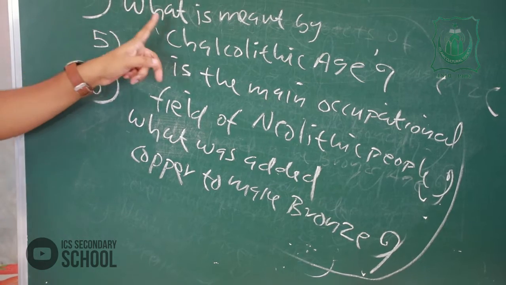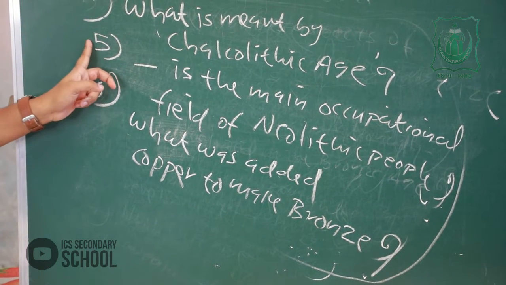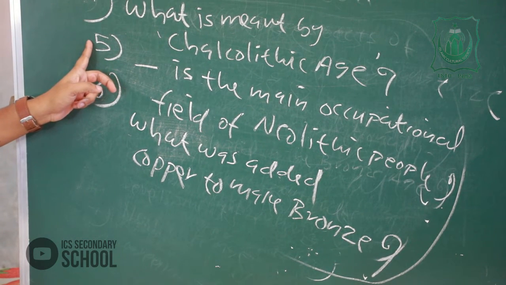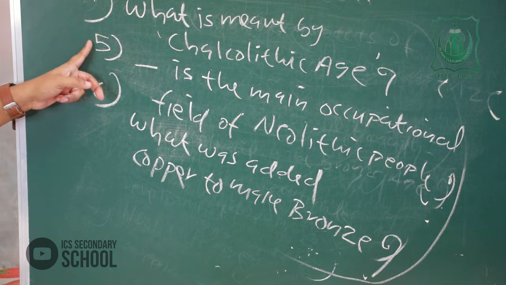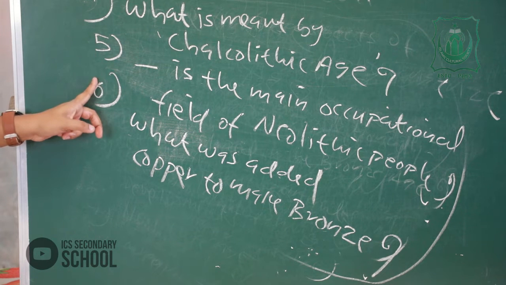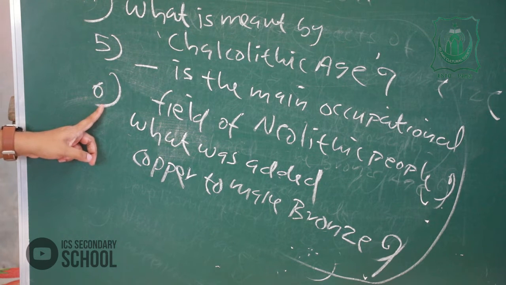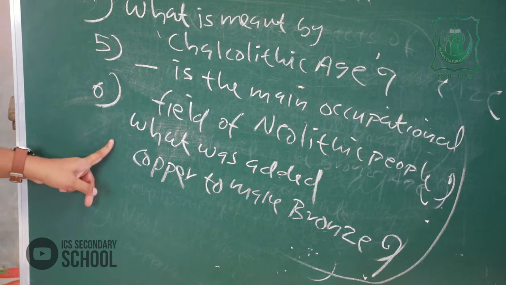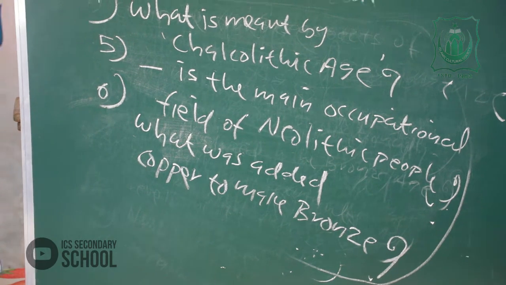Question number 4. What is meant by Chalcolithic Age? Question number 5. Dash is the main occupational field of Neolithic people. Then last question number 6. What was added to copper to make bronze? Okay.